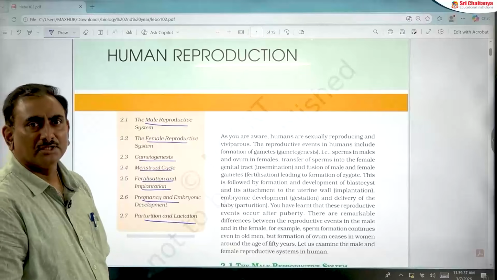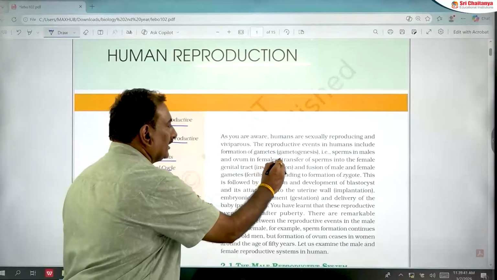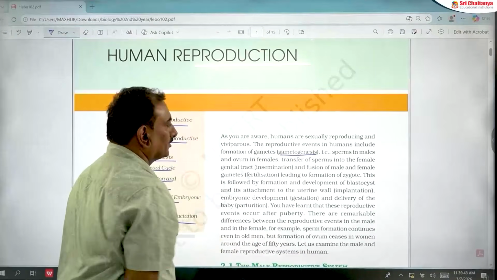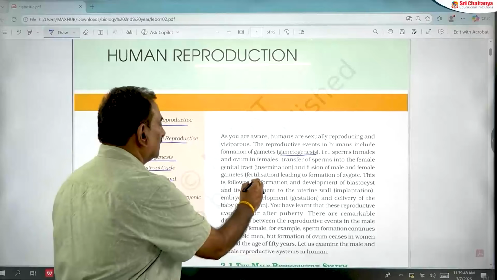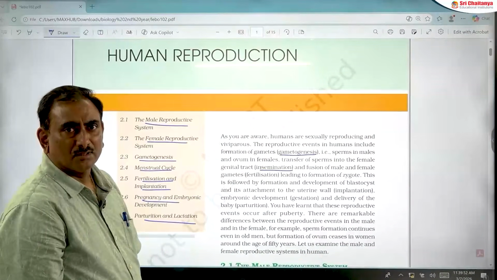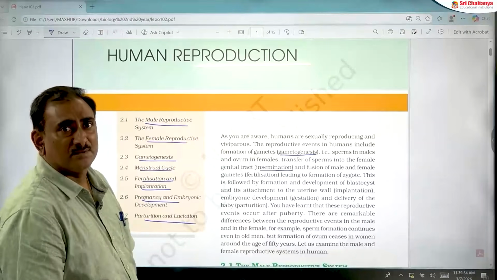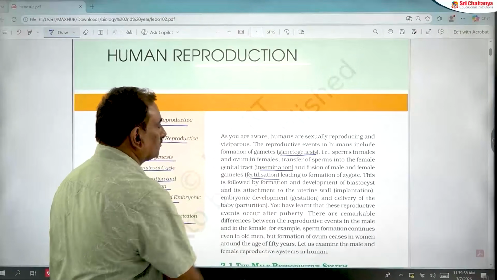Human reproduction includes several important events. The first important event is gametogenesis, the process of formation of gametes. Next, insemination, the second step in human reproduction. After insemination, fertilization takes place.